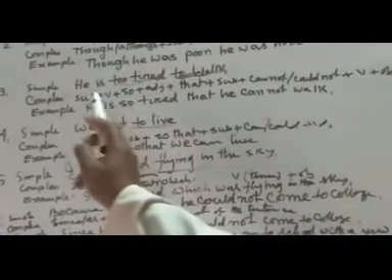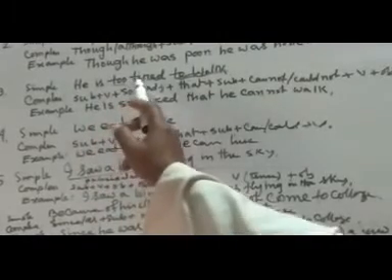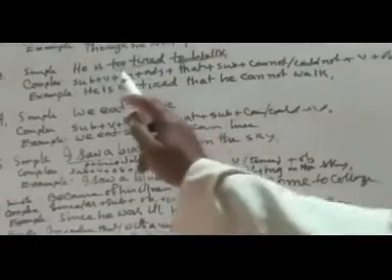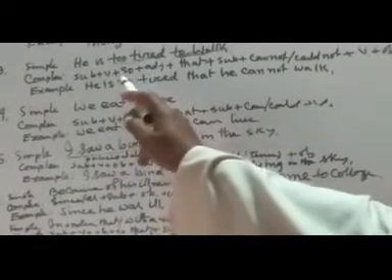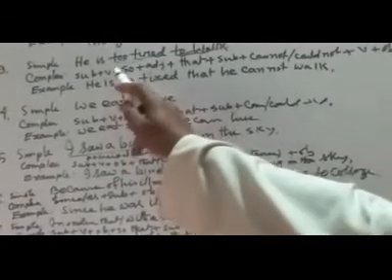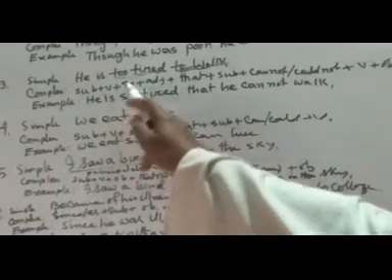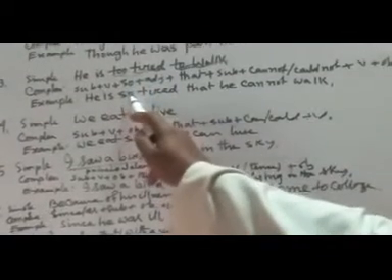Again, simple sentence with too plus adjective plus infinitive, follow the structure. Subject and verb will be used, and instead of too, so will be used.